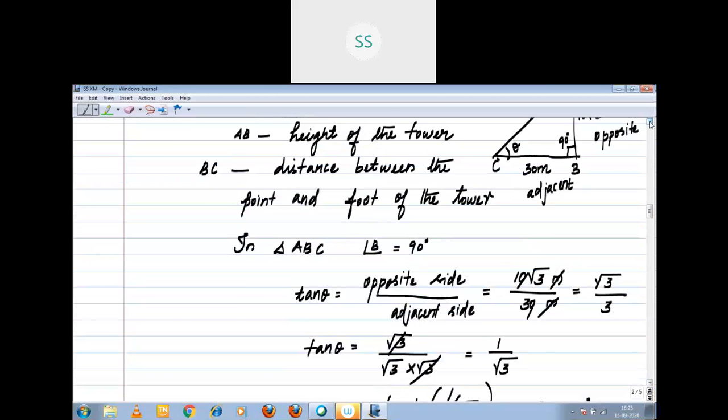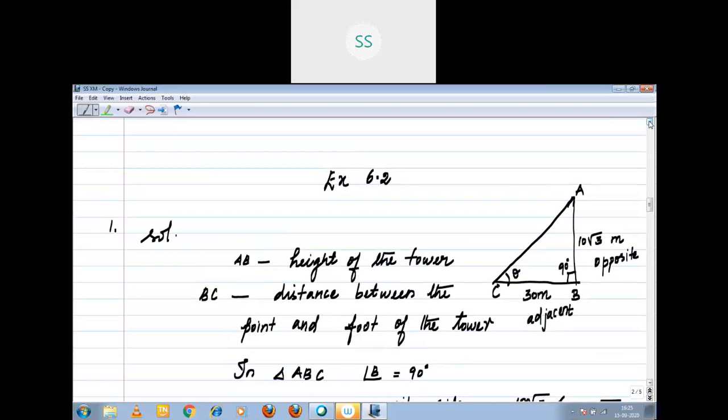What does 1 by root 3 represent? You just recall the tabular column. Yeah, very good. Theta is equal to 30 degree. The tabular column you have to recall. Tan 30 degree equal to 1 by root 3. Right. Therefore, the angle of elevation is what? 30 degree.